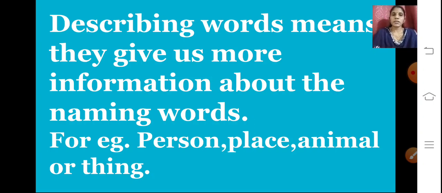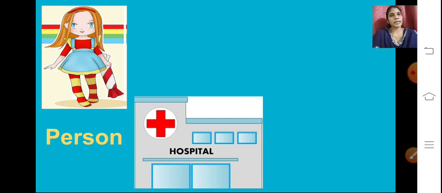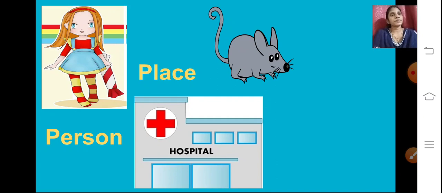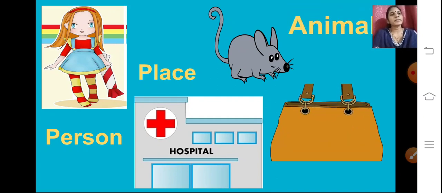I had told you earlier also. What is the naming word? It is the name of a person, place, animal and thing. So whatever information we are getting about these naming words, that is known as the describing word.